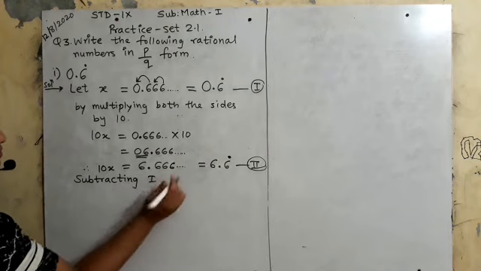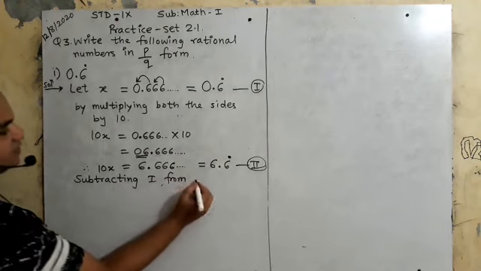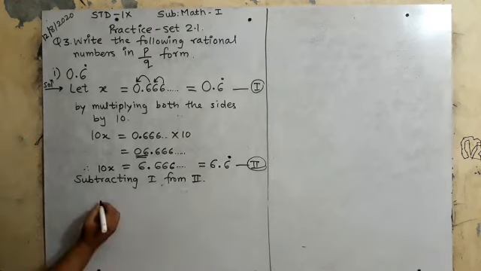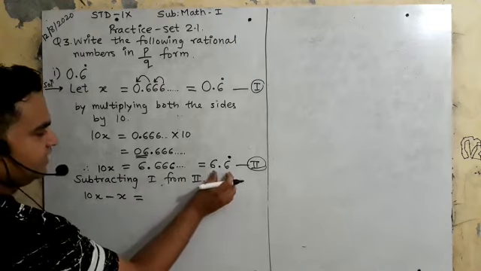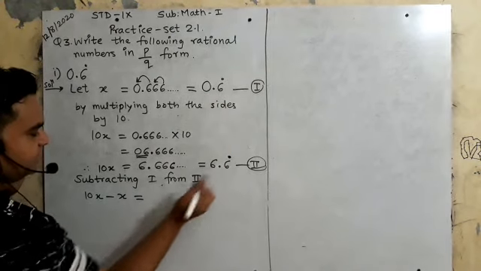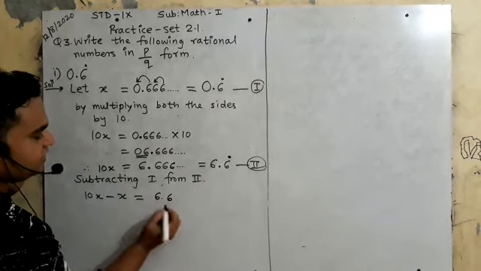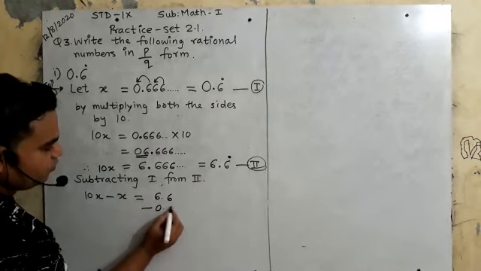first from second. So what is your second? First you will write 10x. This is 10x and this is x. 10x minus x is equal to this. So you will take this answer directly. You will say 6.6 minus 0.6.